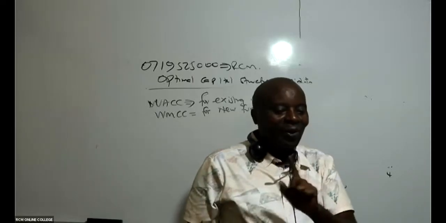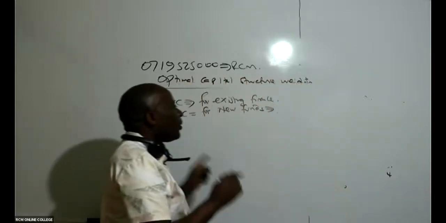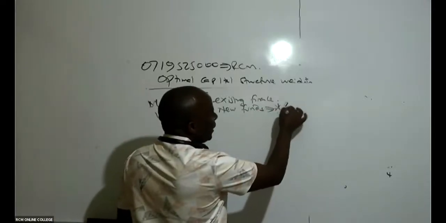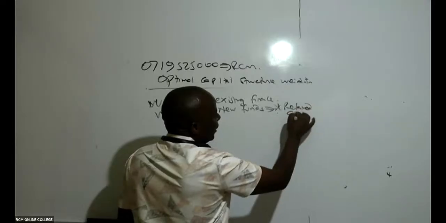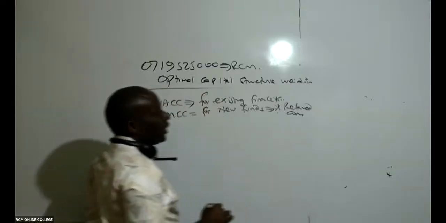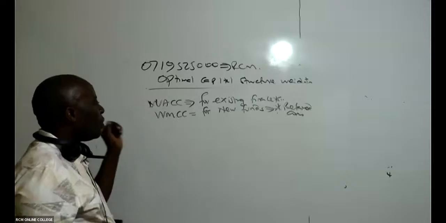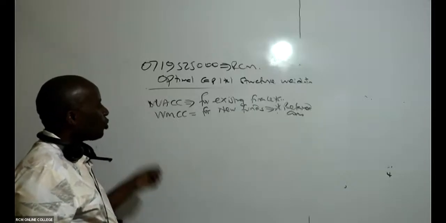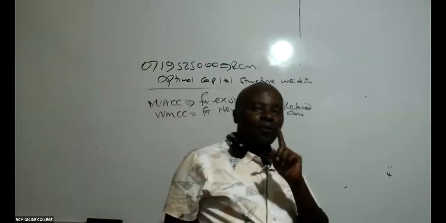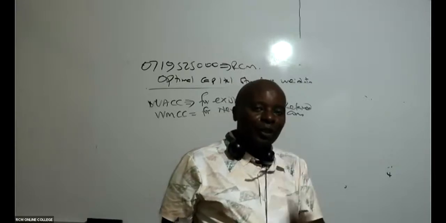And then again, remember, we shall be doing this quite a lot. WACC does not consider retained earnings, while whenever you are computing the weighted marginal cost of capital, retained earnings are very, very relevant.